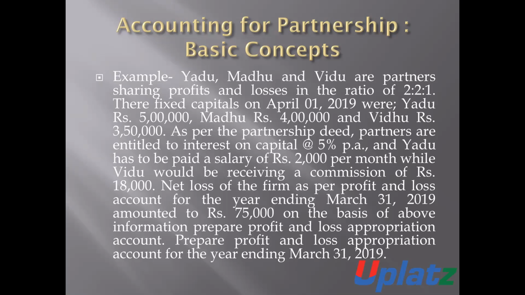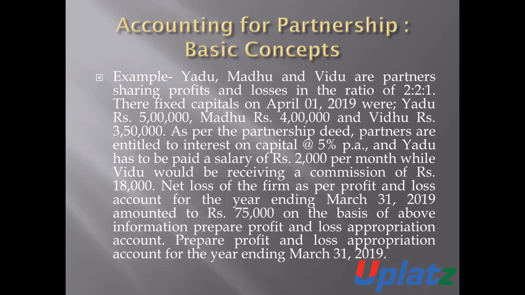The fixed capital on 1st April 2019 was Yadu 5 lakh rupees, Madhu 4 lakh rupees, Vidhu 3,50,000 rupees. This is the amount of fixed capital. As per the partnership deed, partners are entitled to interest on capital at the rate of 5% per annum.